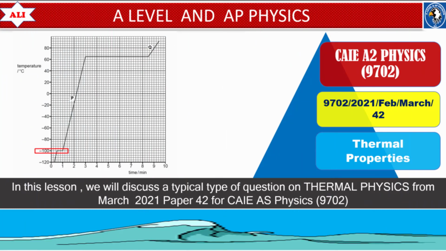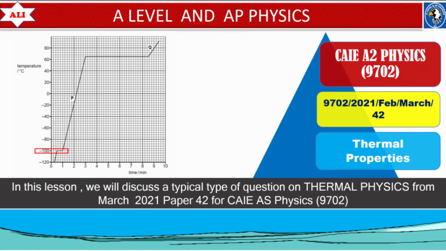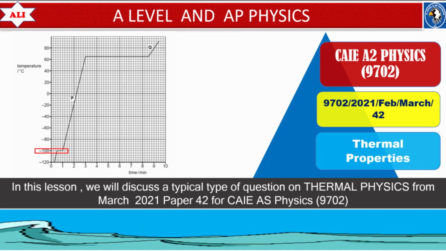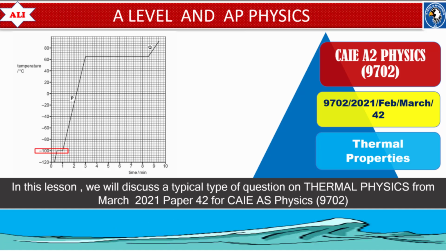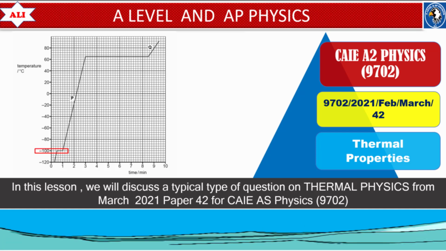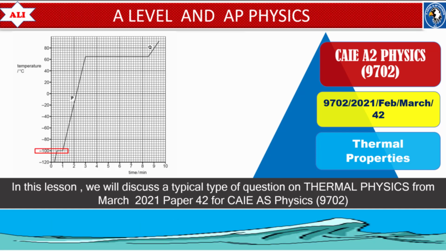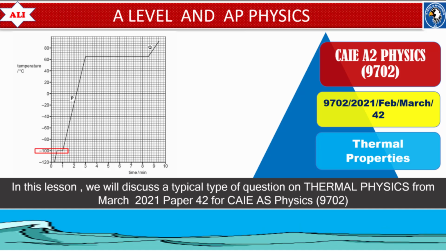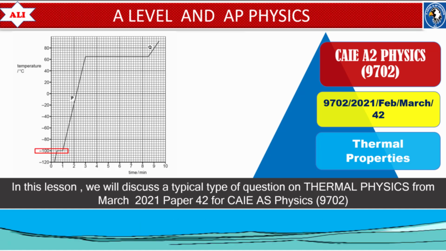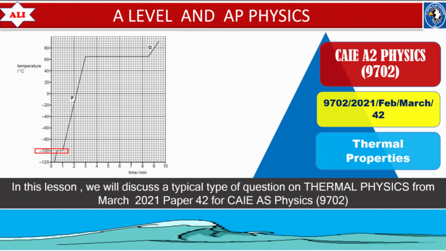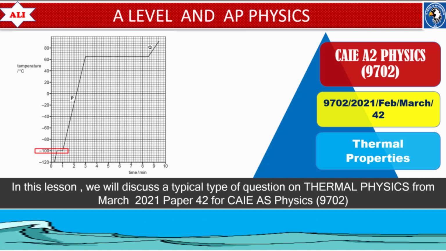In today's lesson, we will discuss an important past paper question on thermal physics from March 2021, paper 4.2. In this question, we will explain why the specific latent heat of vaporization is much greater than the specific latent heat of fusion for the same substance. We will also answer questions based on specific heat capacity.